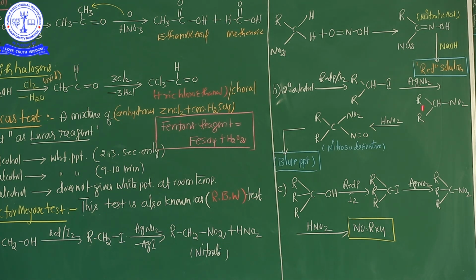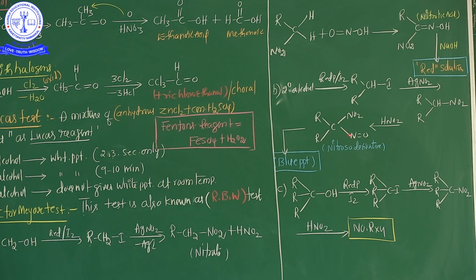This 2 degree nitroalkane is again treated with nitrous acid. Finally, what product is released? R2C(NO2)NO, whose common name is pseudo-nitrol derivative. The pseudo-nitrol derivative is formed.